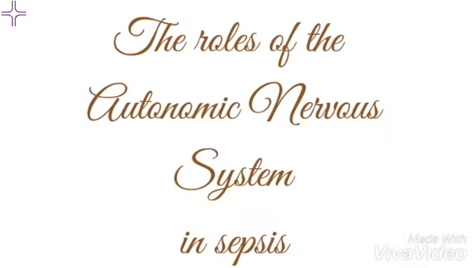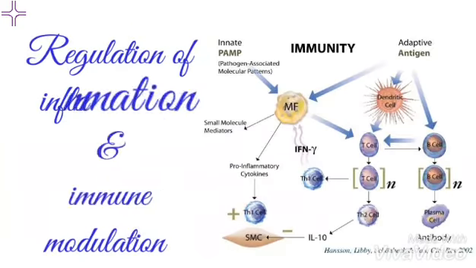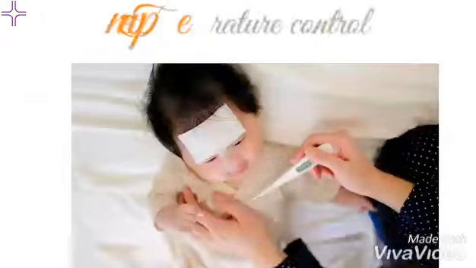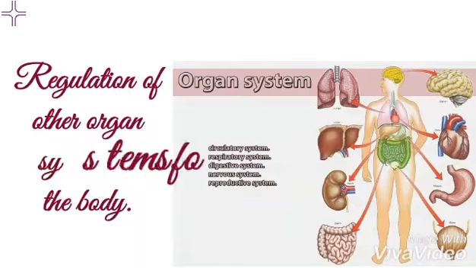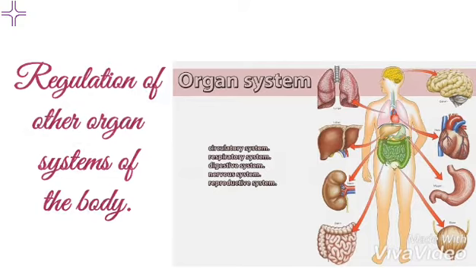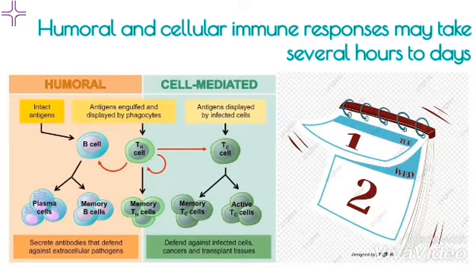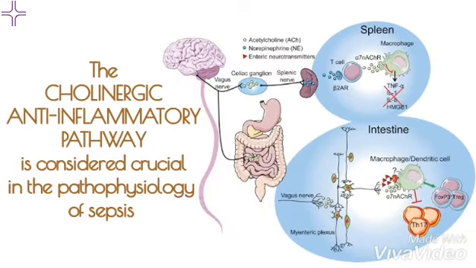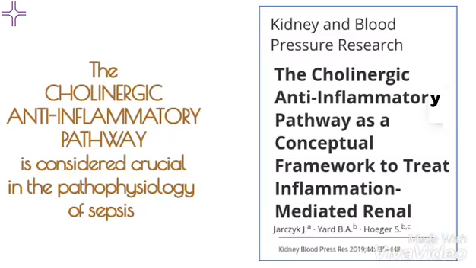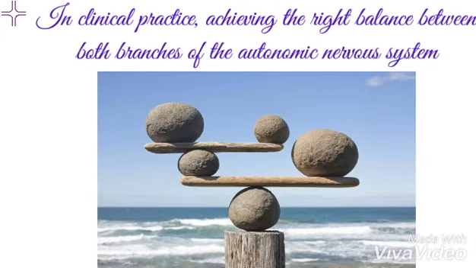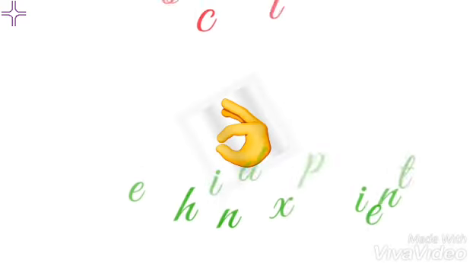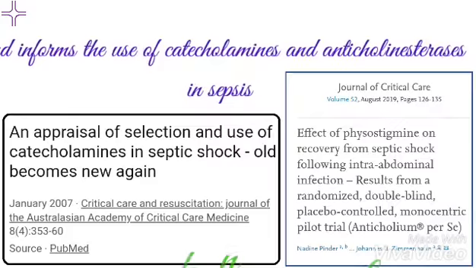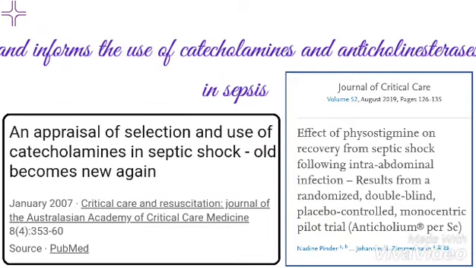The roles of the autonomic nervous system in sepsis include the regulation of inflammation and immune modulation, temperature control, as well as the regulation of other organ systems of the body. Whereas humoral and cellular immune responses may take several hours to days, the immune-mediated response of the autonomic nervous system can occur instantly. In addition, the cholinergic anti-inflammatory pathway is considered crucial in the pathophysiology of sepsis. In clinical practice, achieving the right balance between both branches of the autonomic nervous system is crucial for each index patient and informs the use of catecholamines and anticholinesterase in sepsis.